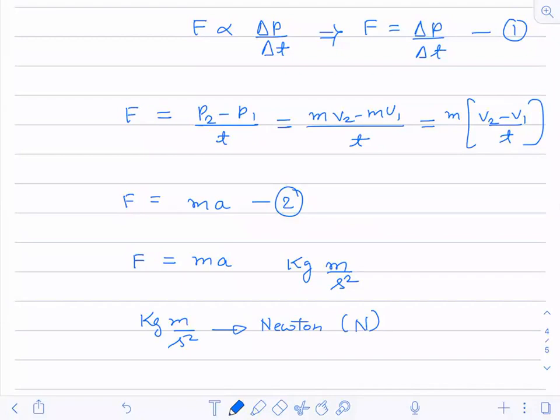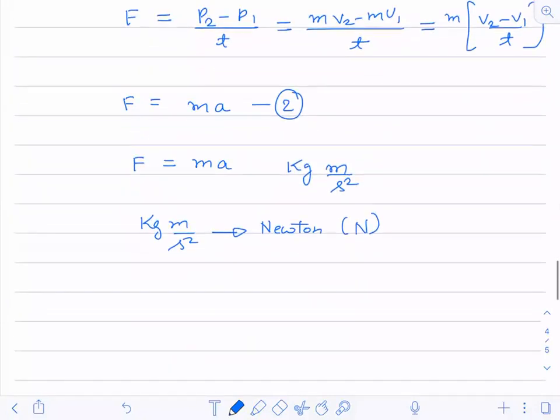Now if I want to look for its CGS system, the CGS unit for this is: for kilogram we will write gram, for meter we will write centimeter, and for second we will write second only.